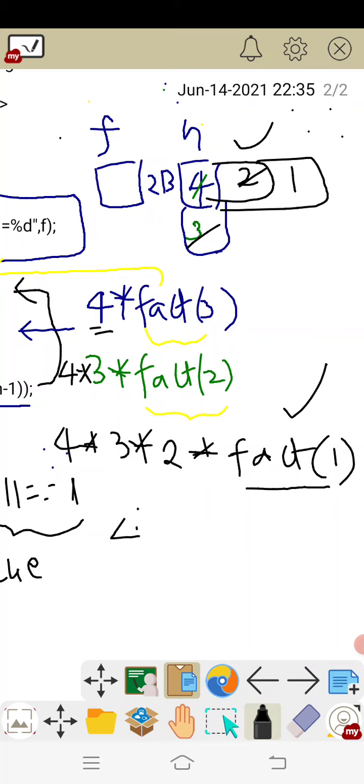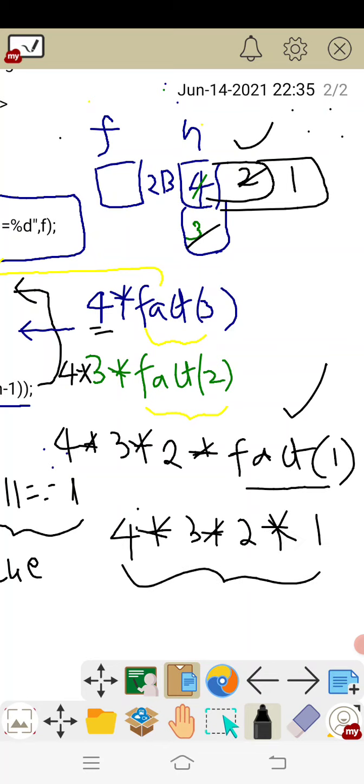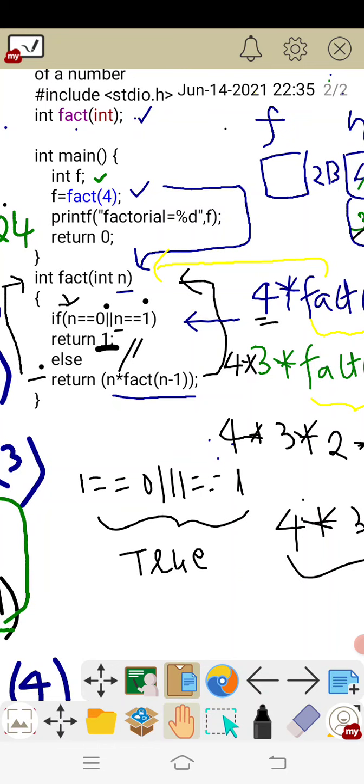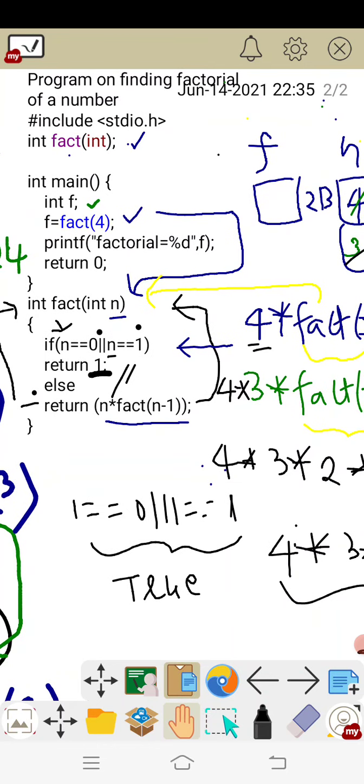So the total result is going to be 4 into 3 into 2 into fact of 1, which is 1, because 1 is returned. The total calculation is completed and the overall answer is 24. And this value is returned. Return statement, you have to know what is a return statement. Return means the value is returned. What is the value that is going to be returned? 24.